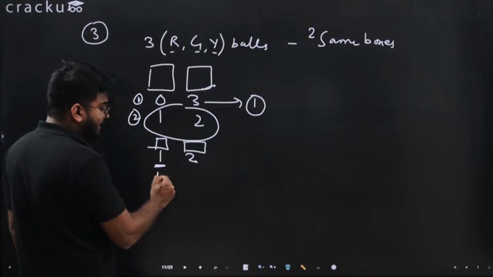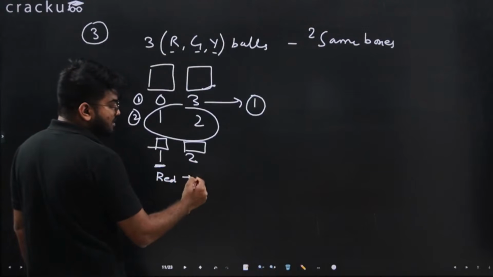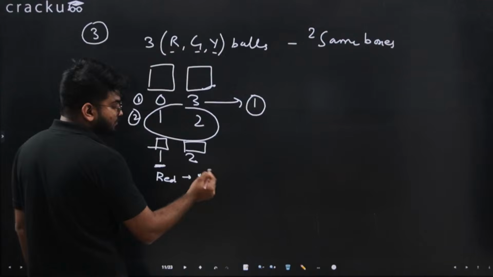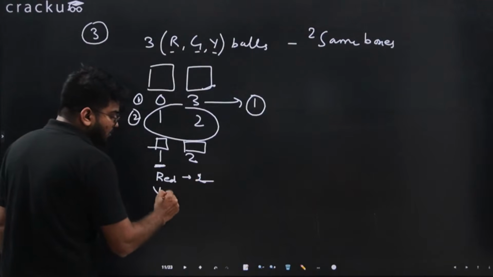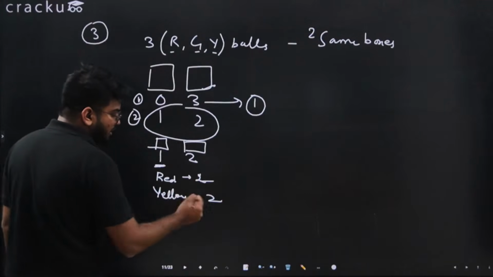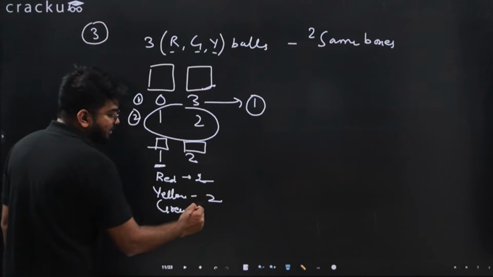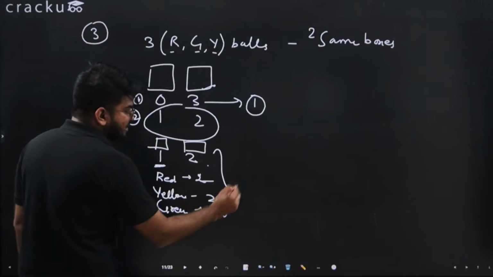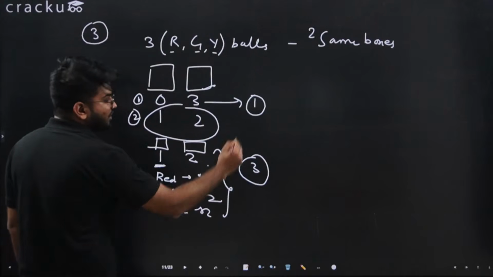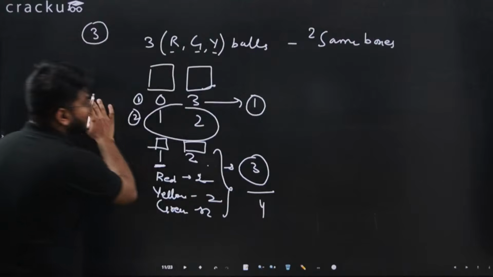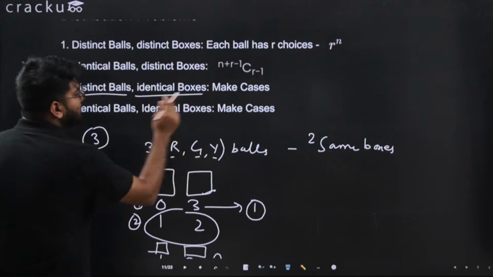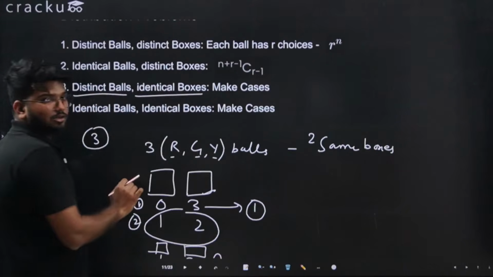So this ball can be red, so this has 2 other balls. This can be yellow, so this has the other balls. And then we have green. This can be green, with 2 other balls. So there are these 3 cases. So we have in total 4 cases if we want distinct balls in identical boxes.